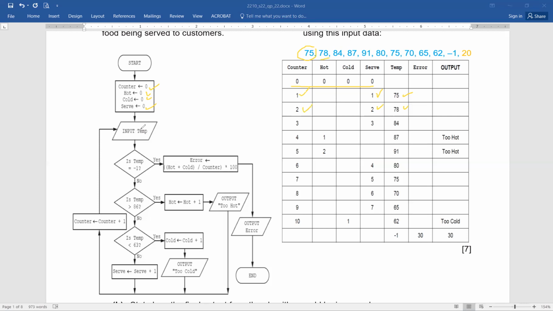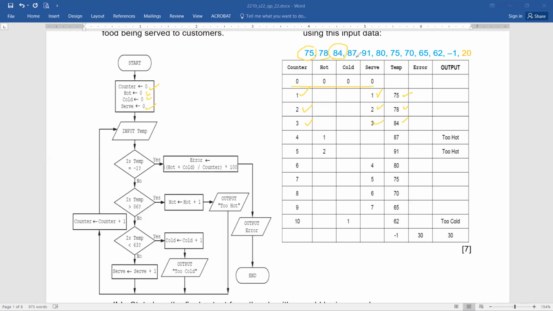Okay? Input of temperature taken again, now it's 84. You can see now the third time the value is 84. Input here, again, not equal to -1, not above 86, not below 63. Again, the value of serve is increased by 1. And you can see the value of serve is 3. Plus 1, 2 plus 1 makes it 3. Counter's value increased once again and becomes 3 once again. Now input taken, temp equals to -1, still condition is false.